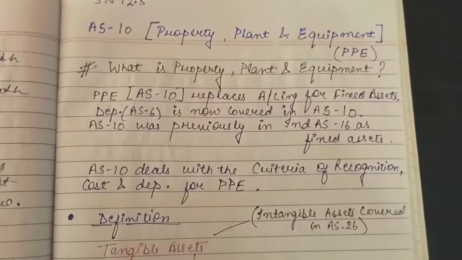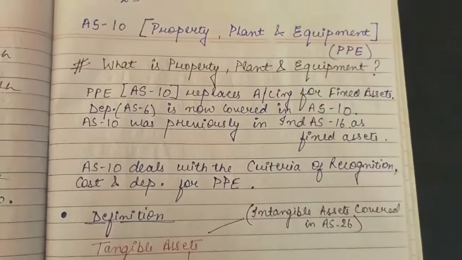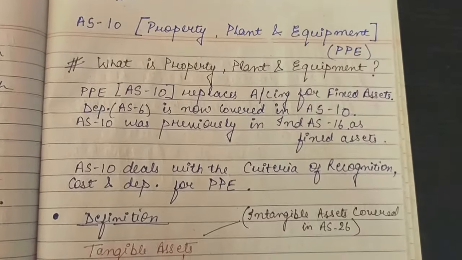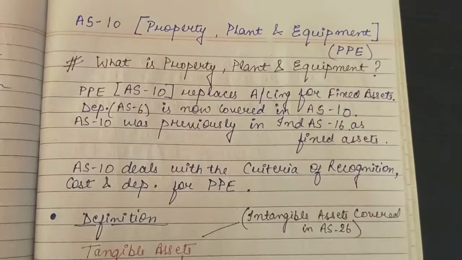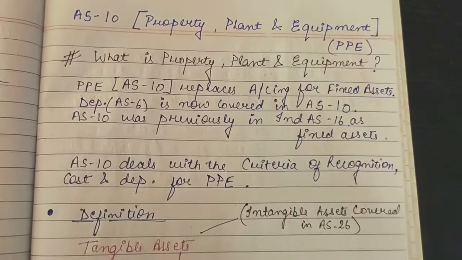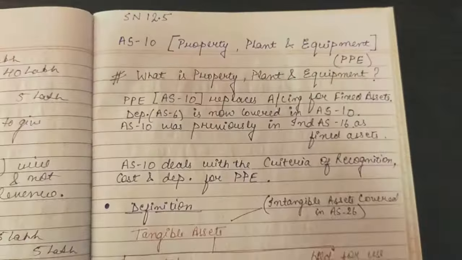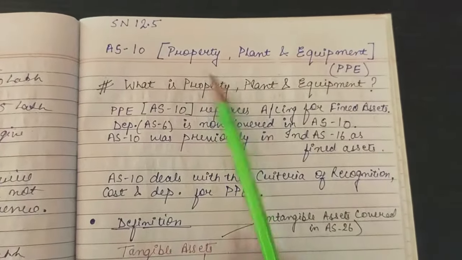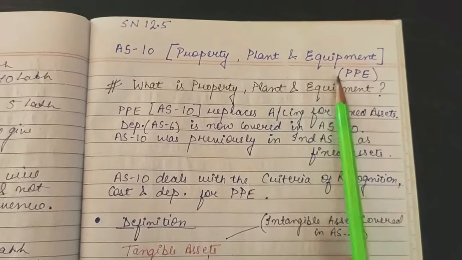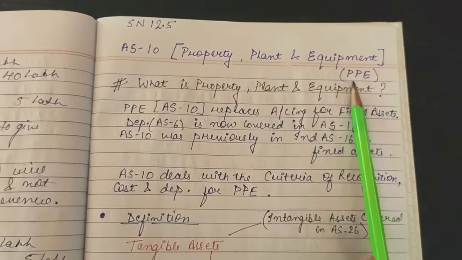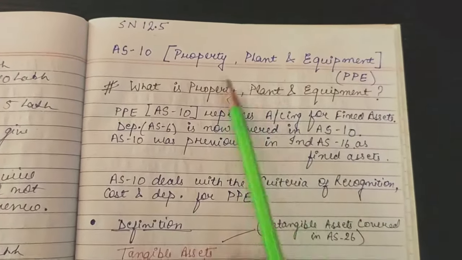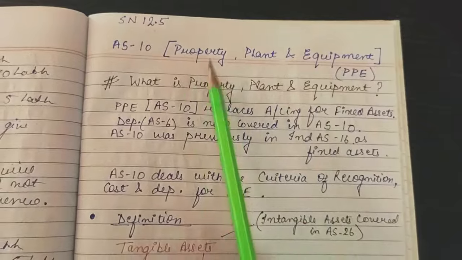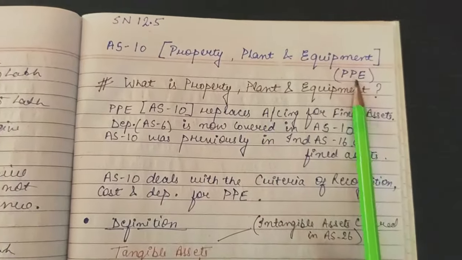So now let us discuss this Accounting Standard 10, that is the last accounting standard in the syllabus of CMA Inter Group 1, and that is Property, Plant and Equipment. Please notice these three words: property, plant and equipment. In short, we can also call it PPE. So it is not plant, property and equipment. It is first property, then plant and then equipment.